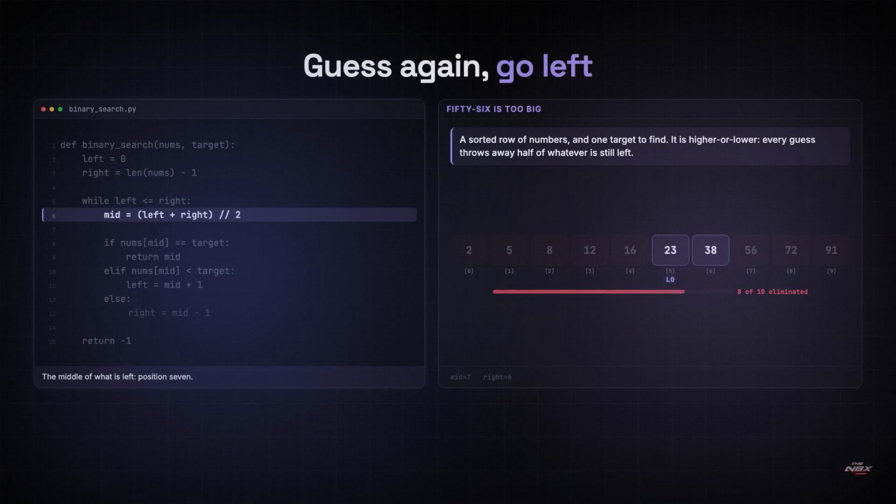New middle. 5 plus 9 is 14, halved and rounded down is 7. Position 7 holds 56, which is bigger than 23. Same reasoning as before, mirrored. Everything right of 56 is bigger than 56, and 56 was already too big, so all of that can go too. The else branch fires. Right becomes mid minus 1, and the top edge drops to 6. 2 guesses in, and 8 of the 10 are already out of the running.